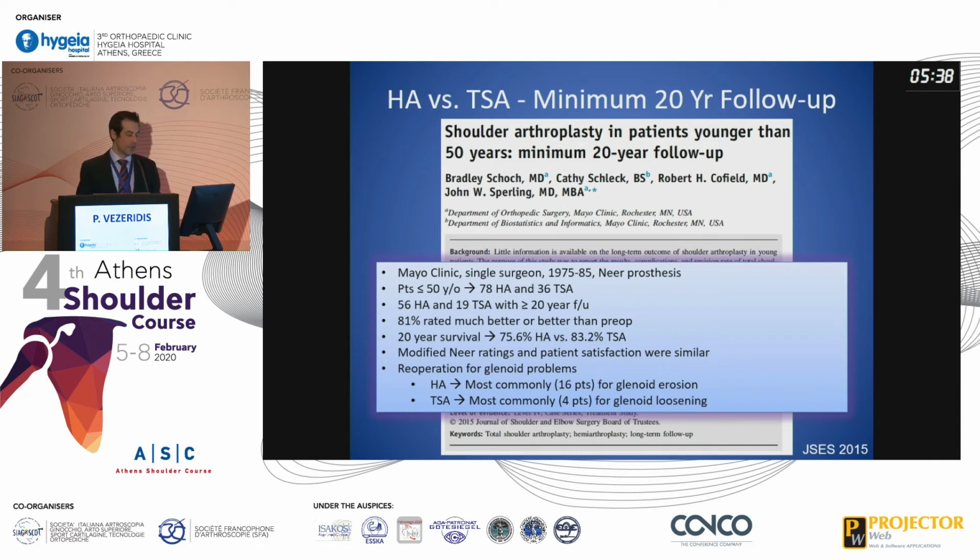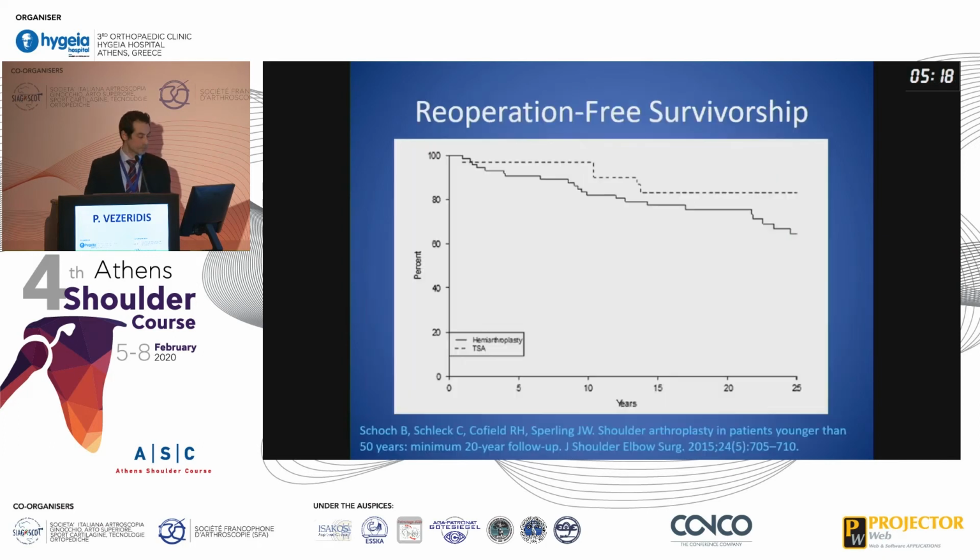However, there were a good number of patients who had unsatisfactory Neer ratings by classification. As for reoperation for glenoid problems, not surprisingly, for hemiarthroplasty, the most common cause for reoperation was glenoid erosion. For total shoulder arthroplasty, the most common cause was glenoid loosening. This is the Kaplan-Meier survival curve looking at reoperation-free survivorship for this patient cohort, and you can see that hemiarthroplasty and total shoulder arthroplasty are very close as far as the follow-up for this group of patients.